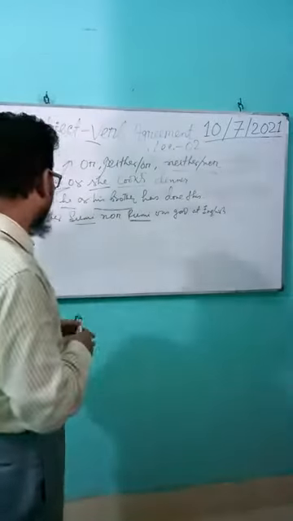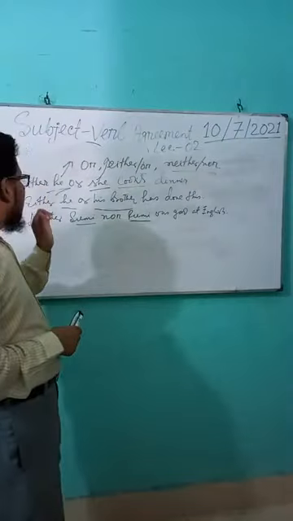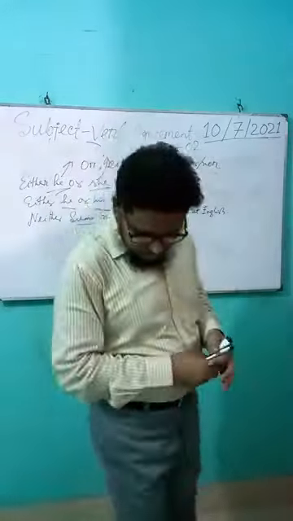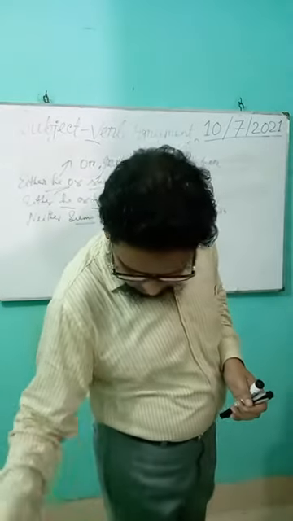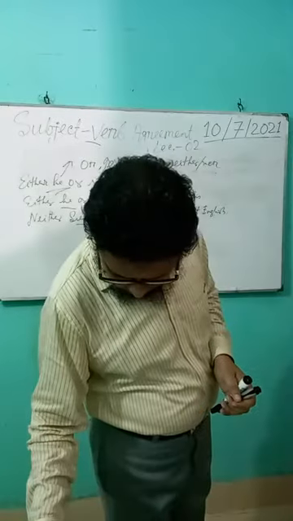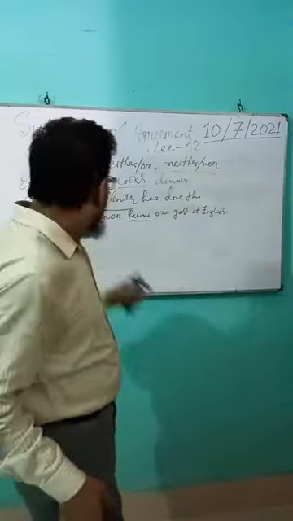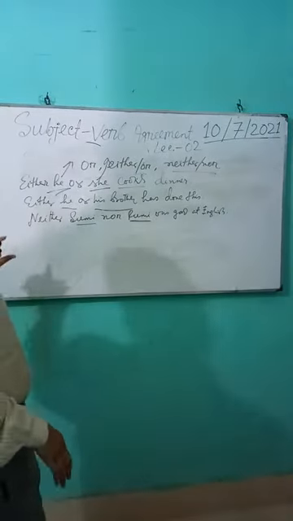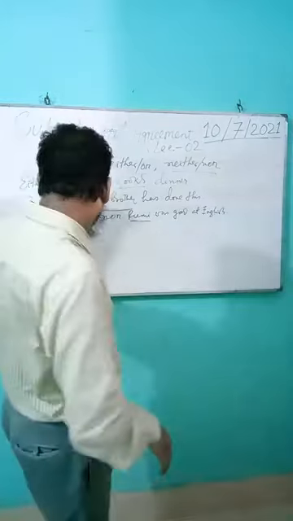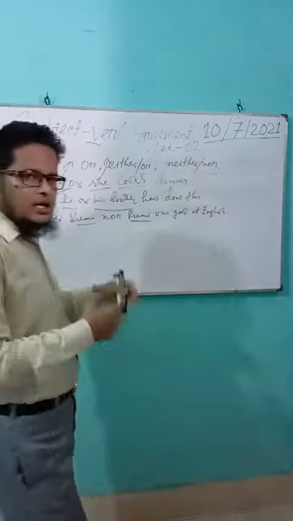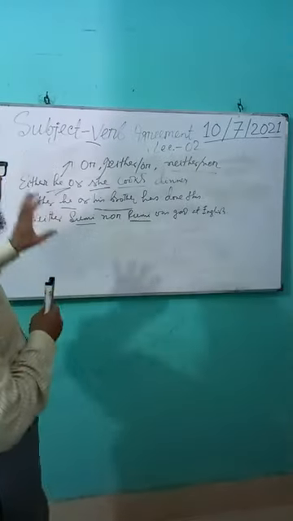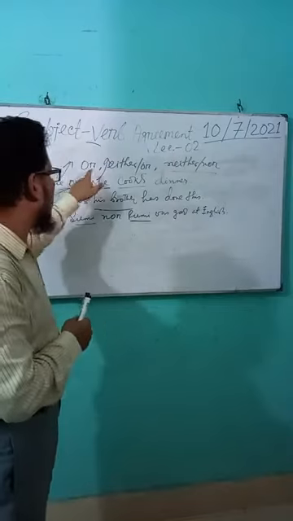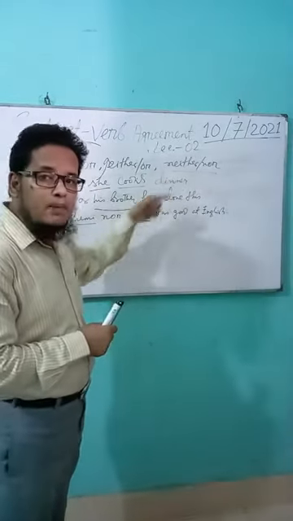Okay. Now, but if one subject is plural, have a look. That is the top of the issue actually. You may feel some problem here. If two singular subjects are joined by or, either or, neither nor, the verb must be singular.